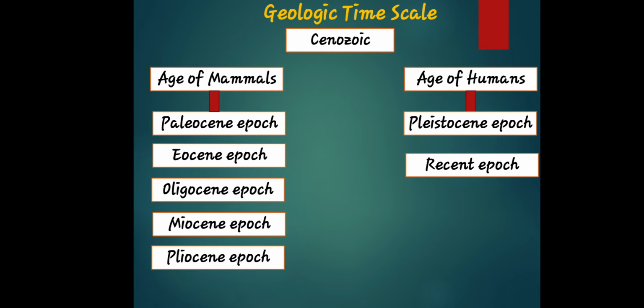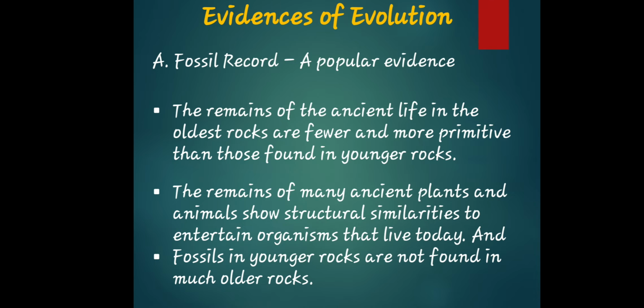So that is the evolutionary path takes us through in the Cenozoic time scale. So let's proceed. These are the evidences of evolution. First, the fossil record. It is a very popular evidence.